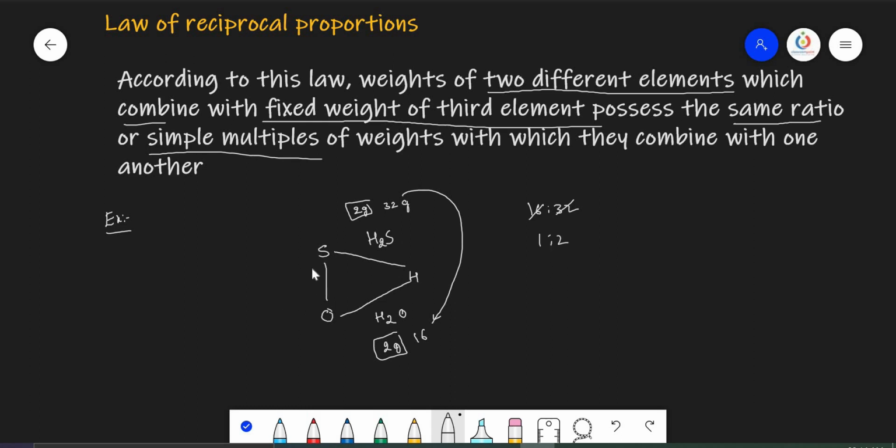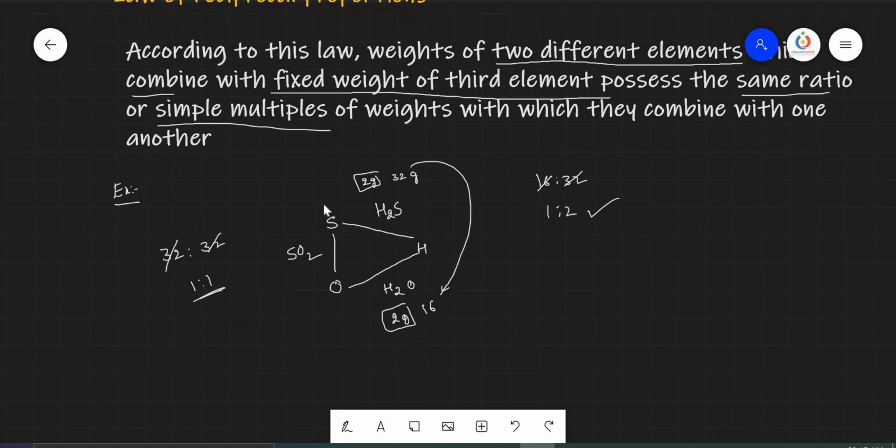But when these two elements combine, either they may give the same ratio or simple multiple ratios. Imagine sulfur reacts with oxygen, gives SO2. Sulfur atomic mass is 32 and two oxygen atoms are there, so that is 32. So we get 1 is to 1. It is a simple ratio, but not the same ratio. Then where do we get the same ratio? Let us take another example here.